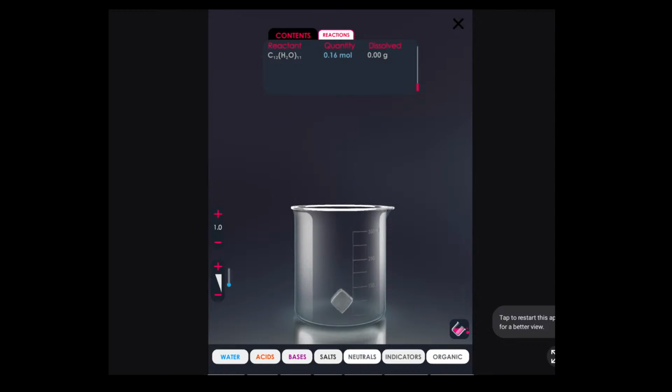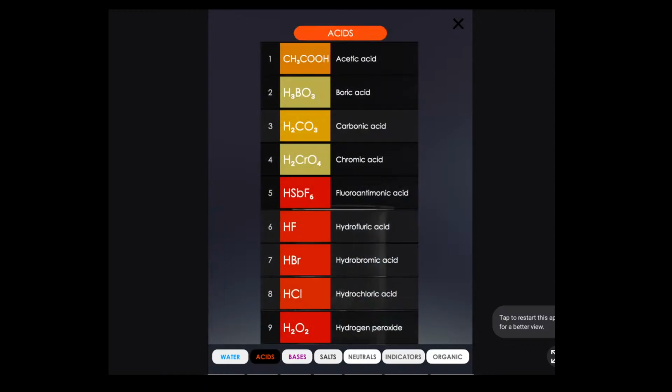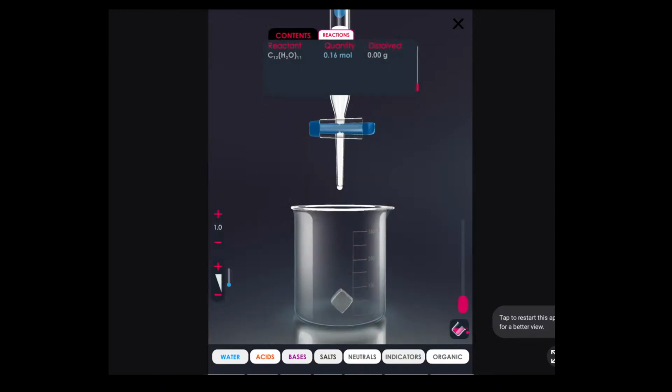And let's react it with an acid, but this time it will be a different acid. You see CH3COOH, first one, acetic acid. Earlier I gave that example, so that one is this. Okay, let's put it over there and let's see how it reacts. It's vinegar, by the way.